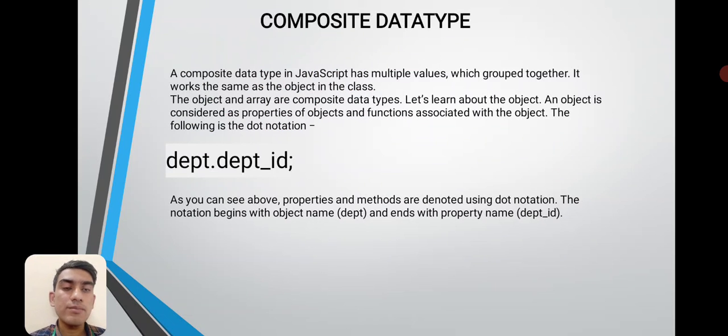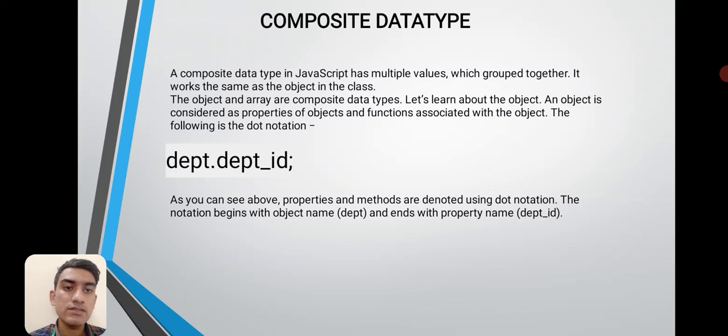So the second type is the composite data type. The composite data type in JavaScript has multiple values which are grouped together. It works the same as objects in a class. Objects and arrays are composite data types. Let us see with an example: dept.department.id. As you can see above, properties and methods are denoted using dot notation.